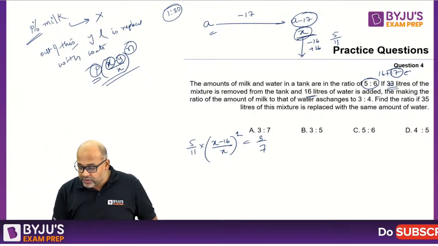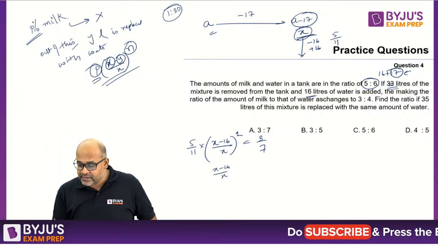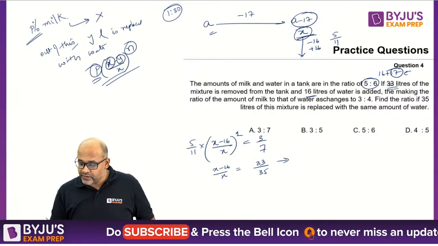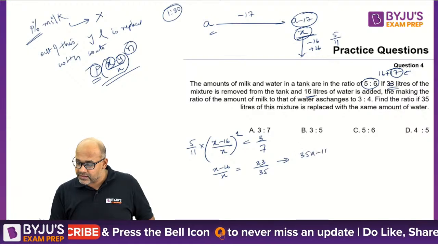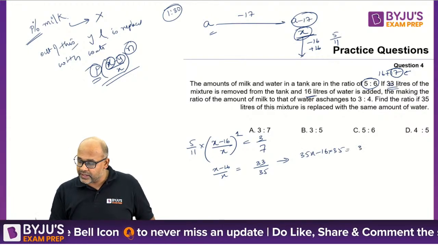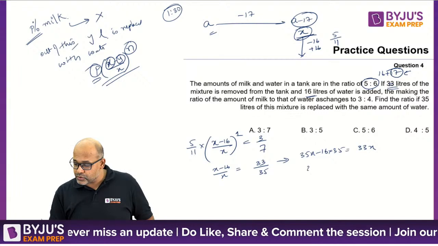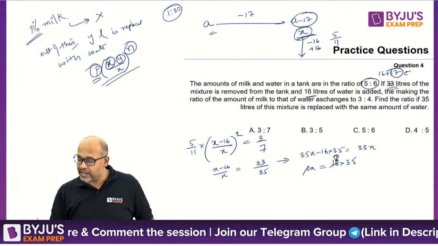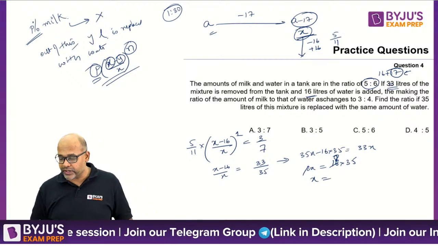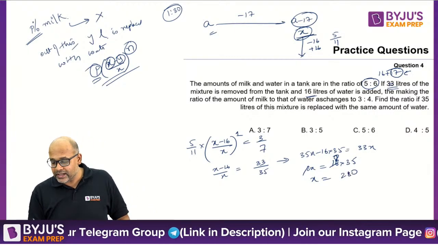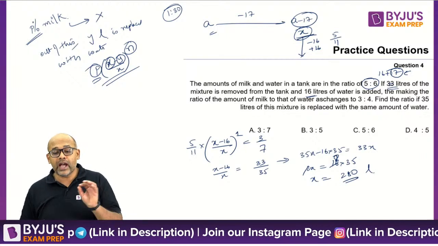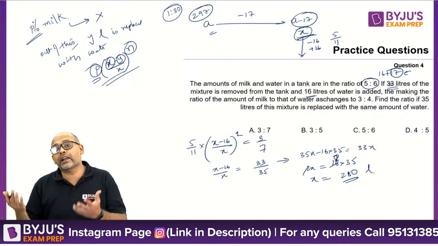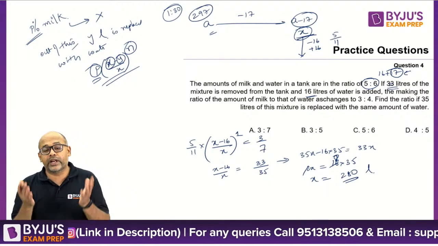So this will give me X minus 16 by X equal to 33 by 35. Or this gives me 35X minus 16 into 35 is 33X. Or this is 2X equal to 16 into 35. So 2 goes 8 times. So X will be 8 3s are 240, 8 5s are 40, so 280 liters. So I have 280 liters, which means I started with 297 liters. So the original quantity is 297.